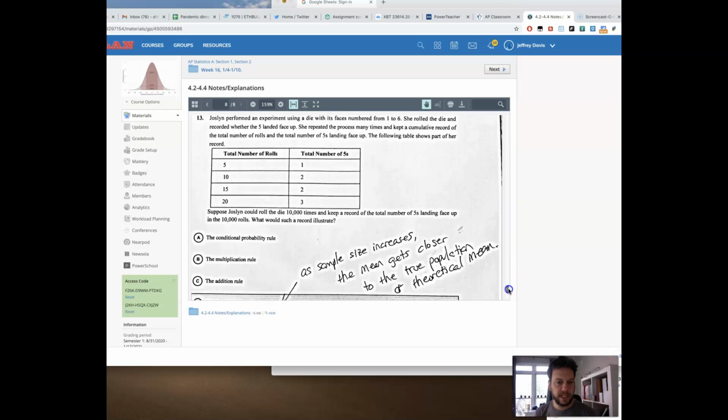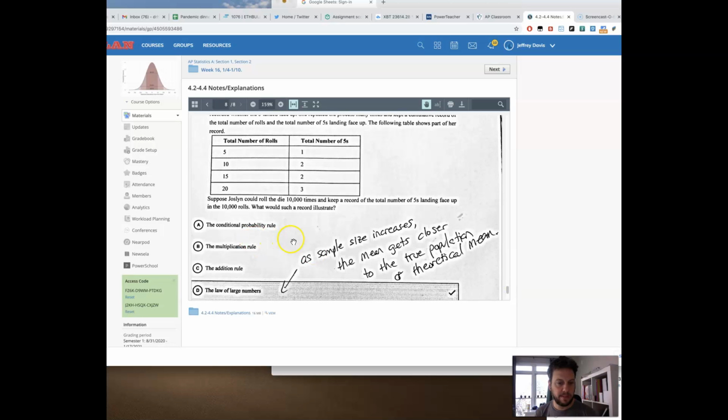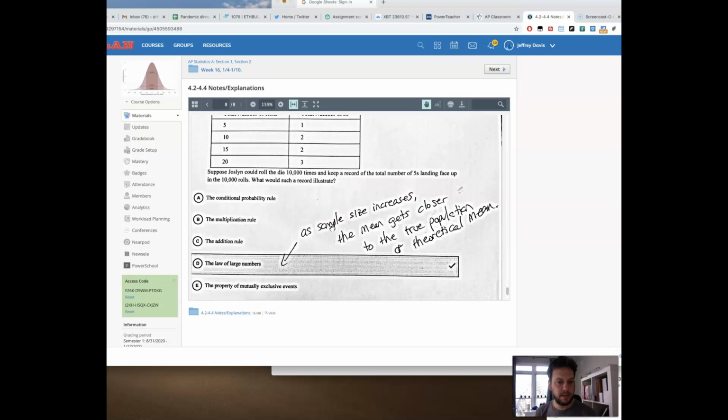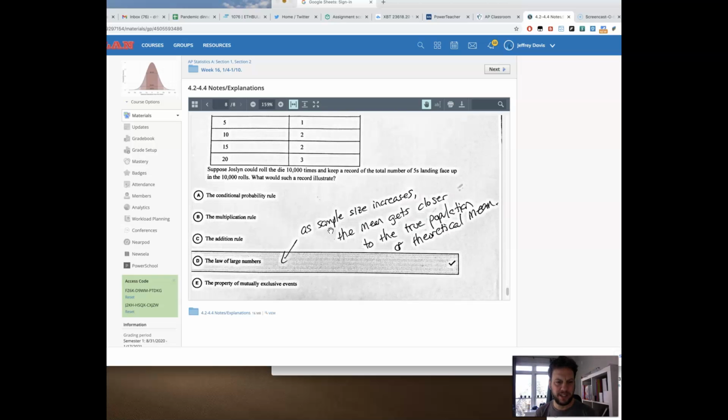And then number 13, I've been referring to this a couple times. The law of large numbers says that as the sample size increases, the mean gets closer and closer to the true population mean, or the theoretical mean. So when we're working with die or dice or a coin, something where we know the theoretical probability, 1/6, 1/2, whatever, as the sample size increases, we should get closer and closer to that. It's not like a direct line. It's not like it just gets closer, closer, closer.